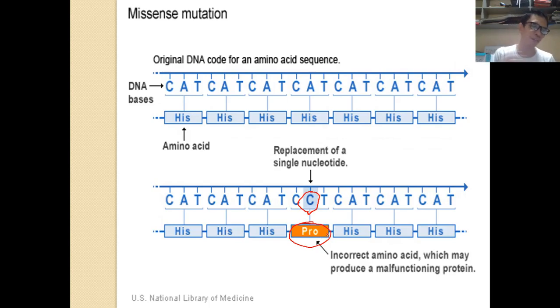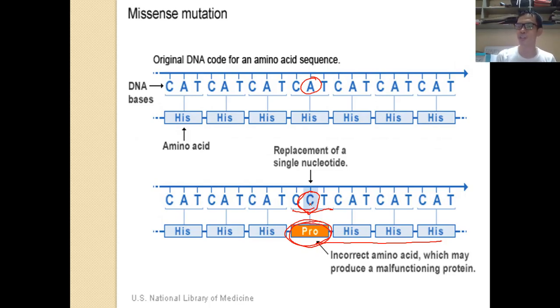Now, unlike inversion, deletion, and insertion, which affect the other amino acids, in this mutation it only affects one codon and the one amino acid that the codon should produce. So instead of histidine, it will become proline. The reason is you change the A nitrogenous base to a C nitrogenous base. So that is the missense mutation.